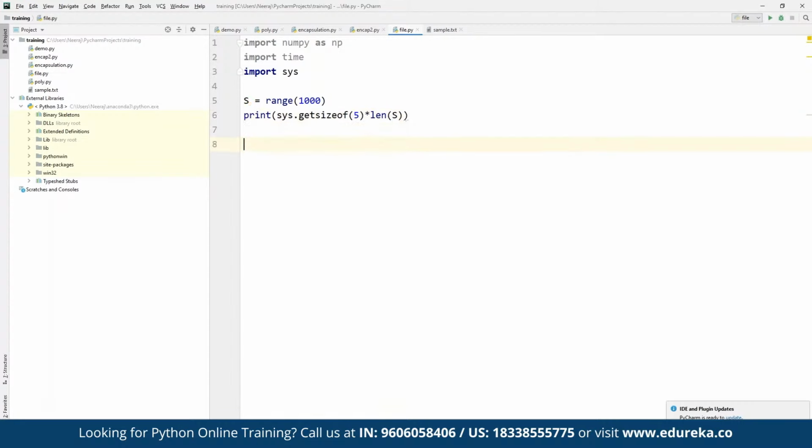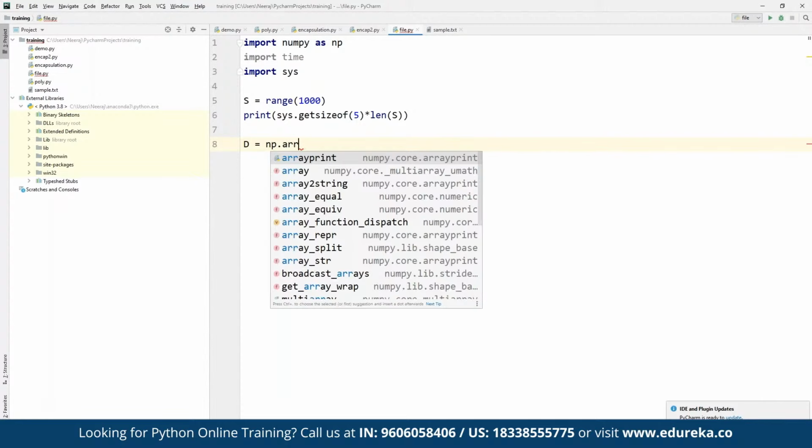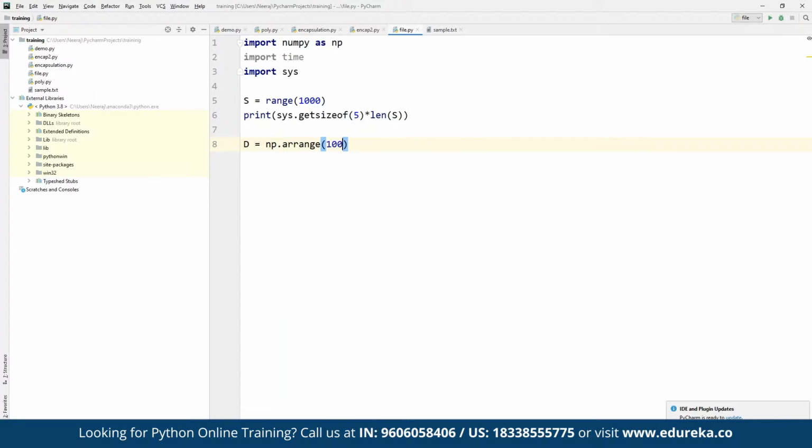All right. And then we can create a new variable d, and we want to make use of the same NumPy library here as np, and we can define np.arange. For example, here we want to arrange the numbers for a given list for 1000, and then we can define a print statement again, and here we want to print size multiplied by d.itemsize. So for getting each and every item size, we can define that.